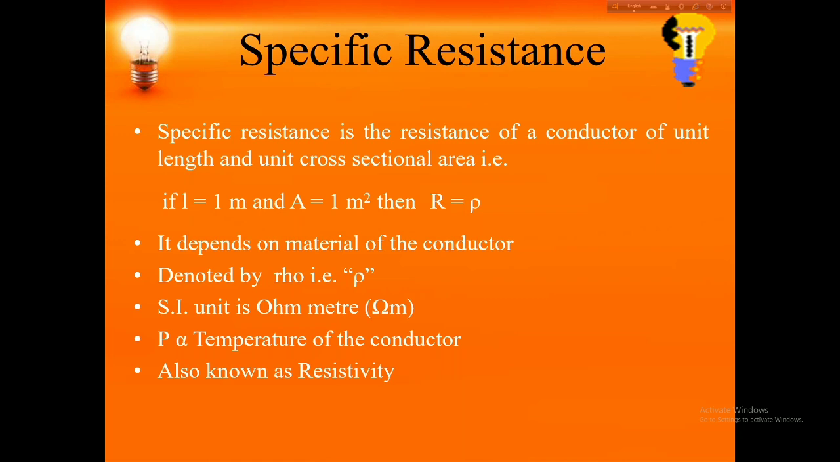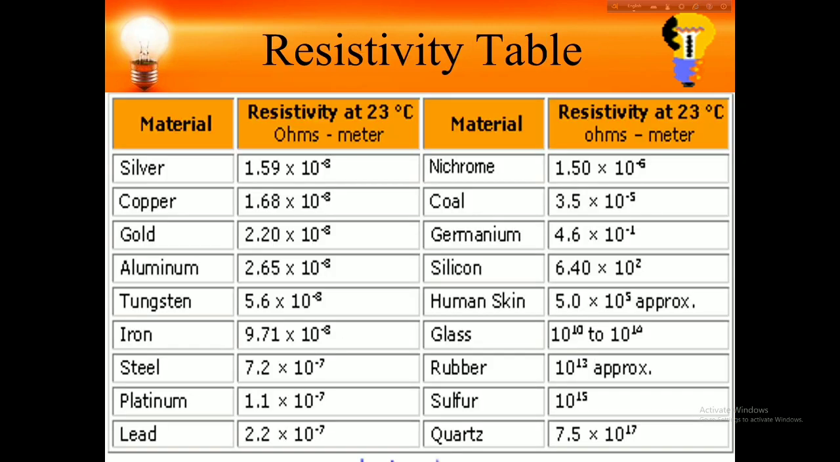R equals rho L by A. If we choose L as 1 and A as 1, it becomes R equal to rho, the specific resistance. It depends only on the material of the conductor. It is also known as resistivity. Here is the resistivity table. Discuss silver, copper, gold, aluminum, tungsten, iron, etc.